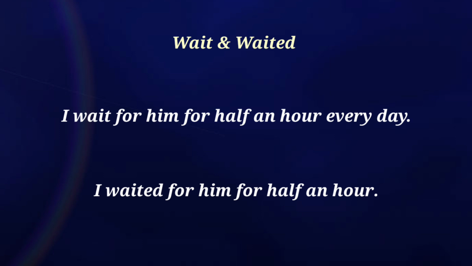I wait for him at the bus stop for half an hour every day. Here I am telling something that I do regularly. I wait for my friend in the morning at the bus stop every day. So I wait for him, that is my habitual action. That is something that I do regularly in a repeated manner. That's why we use the present form wait. It is not about waiting for a day. It is something that I do on a regular basis.